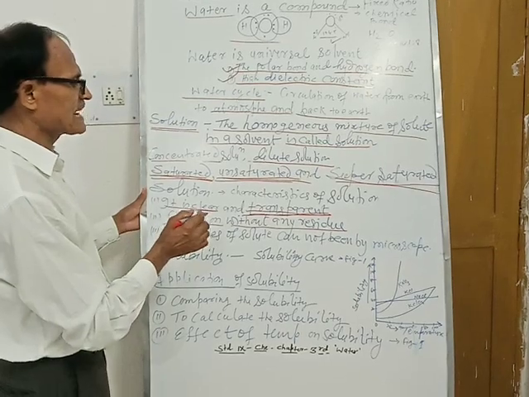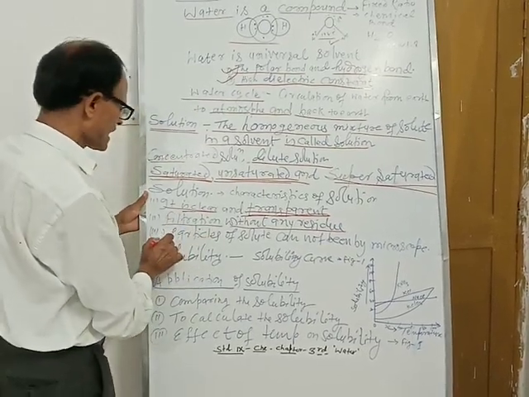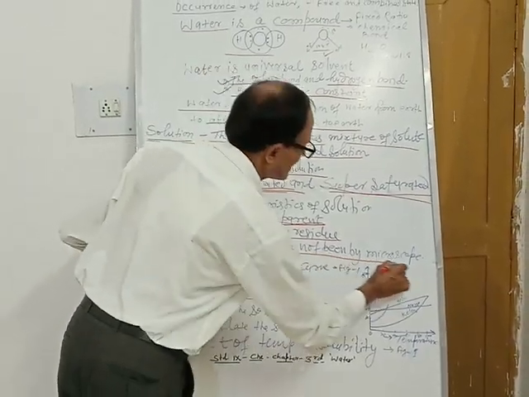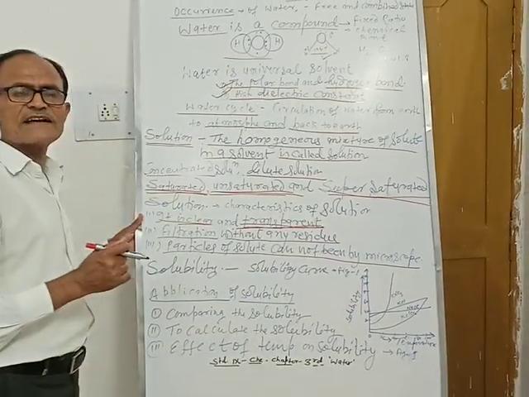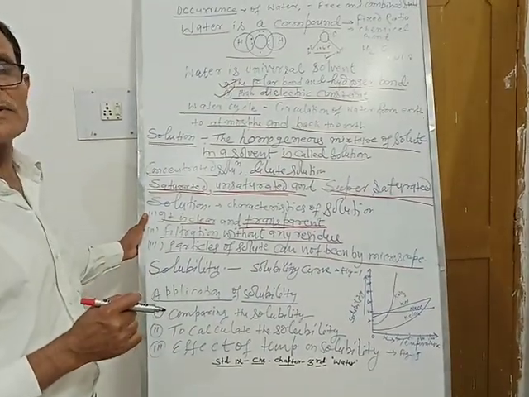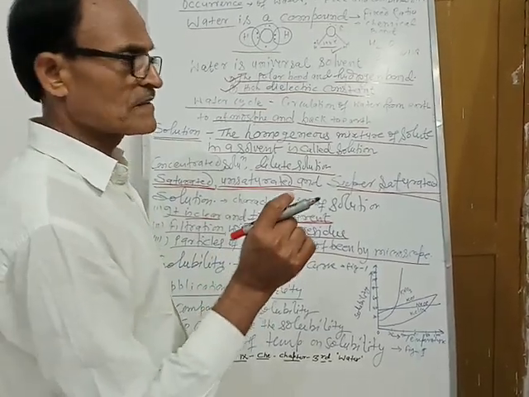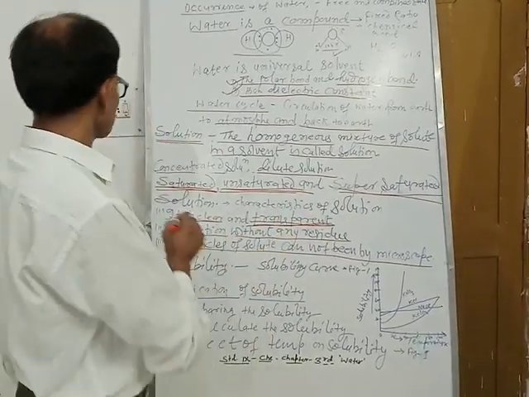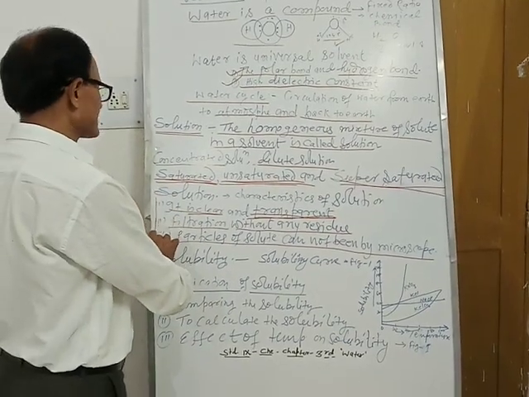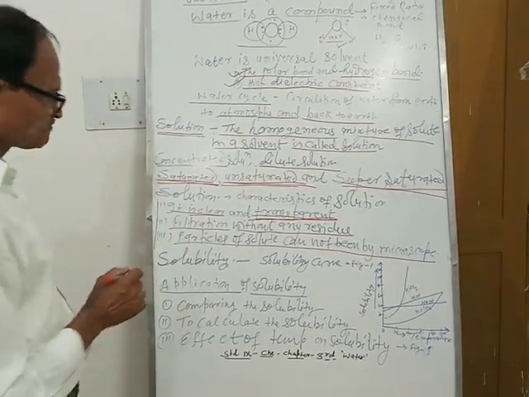Particles of the solute cannot be seen even by a microscope. That is, the size of the particle is very, very small, at the level of 10 to the power minus 7 to 10 to the power minus 9 meter. So these are the main characteristics our solutions should have.